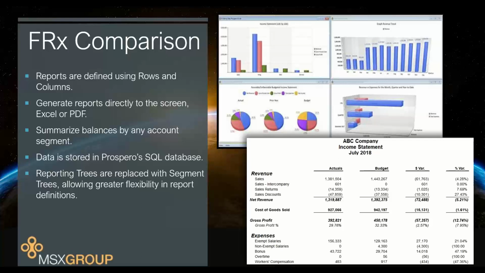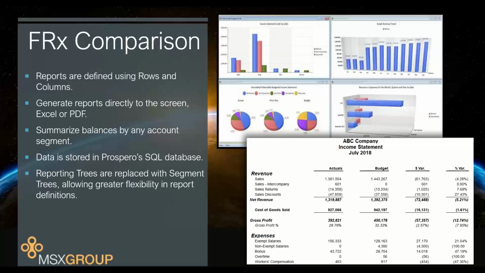But a lot of our clients who are using FRX did not go to Management Reporter because Management Reporter did not offer really simple things like that. In Management Reporter, you couldn't generate a report directly to Excel or directly to PDF or to the printer. You'd always have to look at it on the screen first and then do those export and print options. So we looked at those options inside FRX. We like to have those options, so we kept those inside Prospero. The same thing goes for the next bullet point about summarizing balances by any of your segments in your chart of accounts or by companies. FRX could do that.